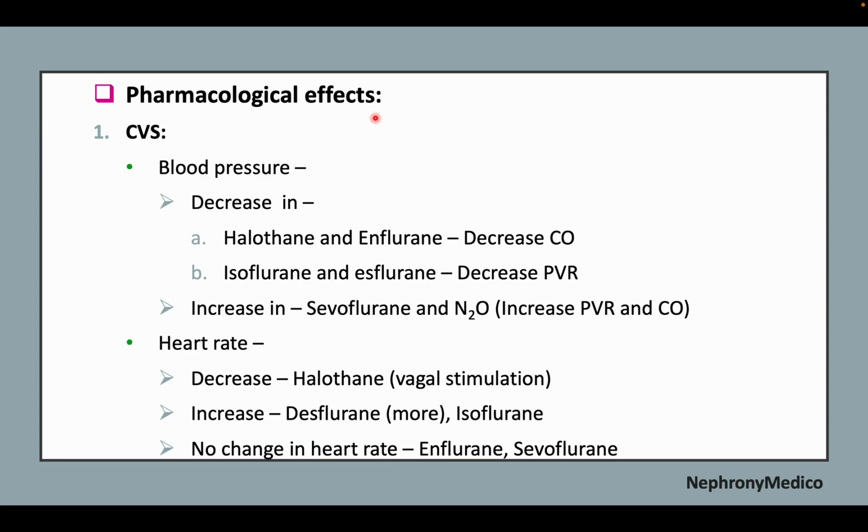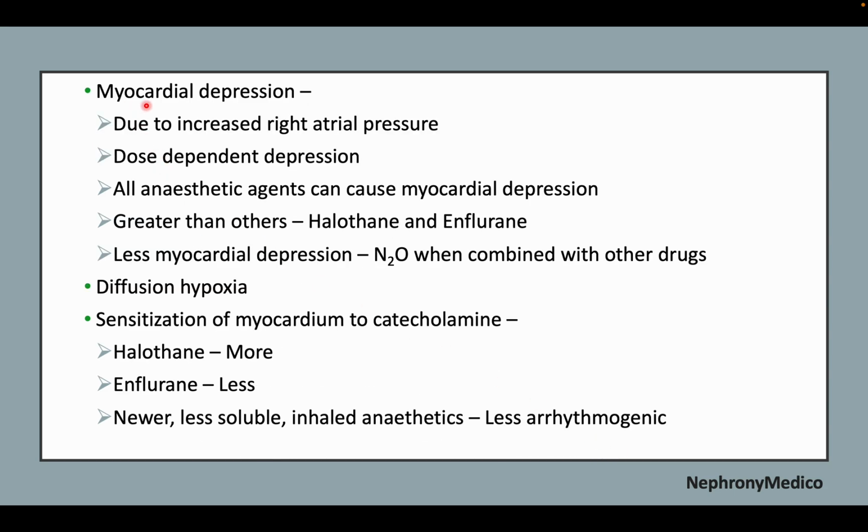Now, pharmacological effects. In the cardiovascular system, blood pressure decreases with halothane and enflurane, which decrease cardiac output, and with isoflurane and desflurane, which decrease peripheral vascular resistance, and increases with sevoflurane and nitrous oxide. Heart rate decreases with halothane, increases with desflurane, and there is no change in the case of enflurane and sevoflurane. Myocardial depression occurs due to increased right atrial pressure. All anesthetic agents can cause myocardial depression. Diffusion hypoxia may be seen, and sensitization of the myocardium to catecholamine is more in halothane and less in isoflurane.